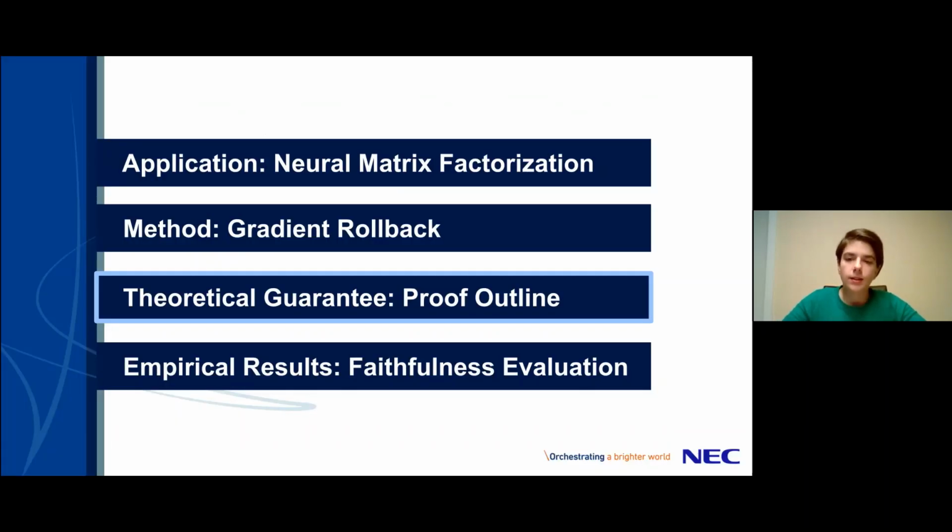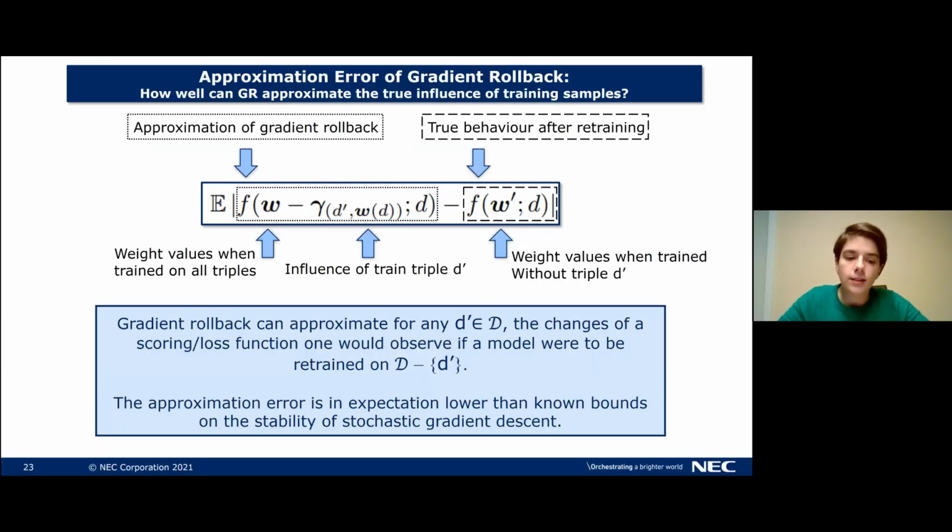So this is how gradient rollback derives the explanations. Let's now look briefly at what the outline for the proof for the theoretical guarantee looks like. Crucially, the usability of gradient rollback depends on whether or not its approximation error is small. Or in other words, how well can gradient rollback approximate the influence of a training example? And for this, we compare two quantities.